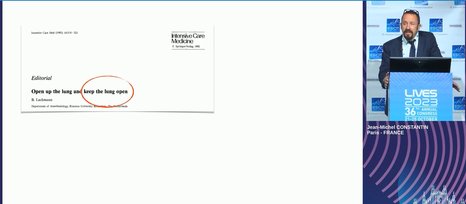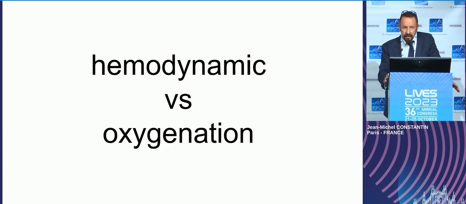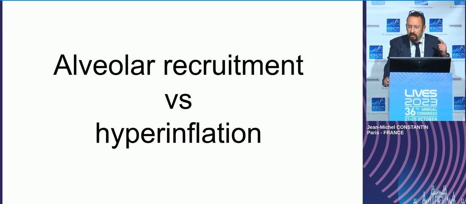And this is important at each step to understand that this is a question of compromise. And the compromise between hemodynamics and oxygenation is, I think, clear for everybody in the room and in all ICUs in the world. Probably what we have to keep in mind is the compromise between alveolar recruitment and hyperinflation. If we increase PEEP